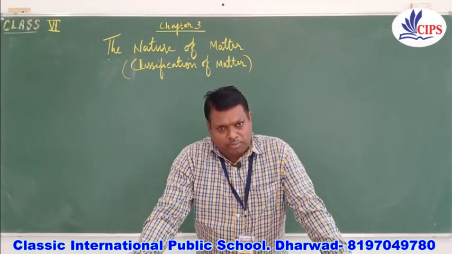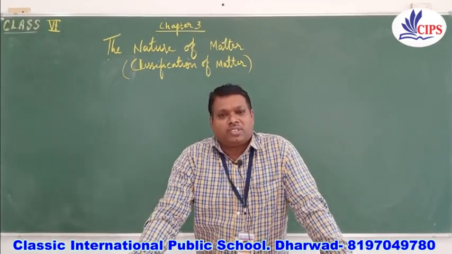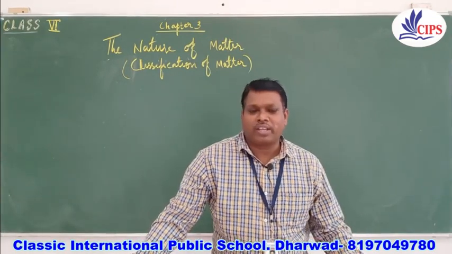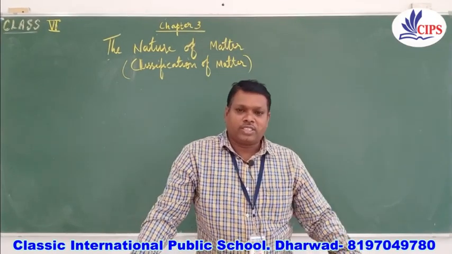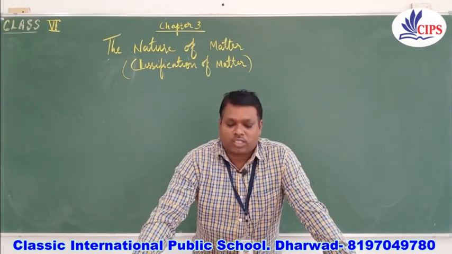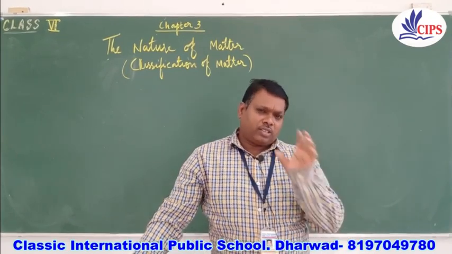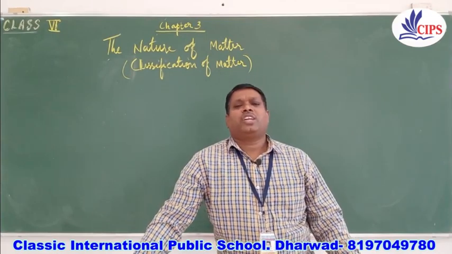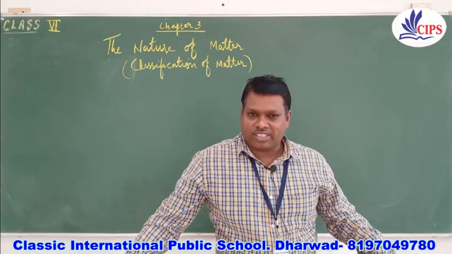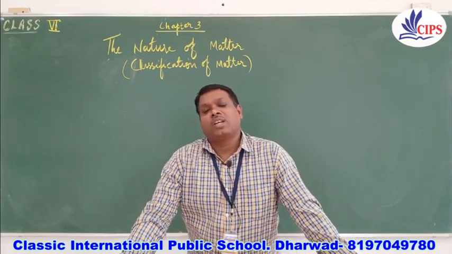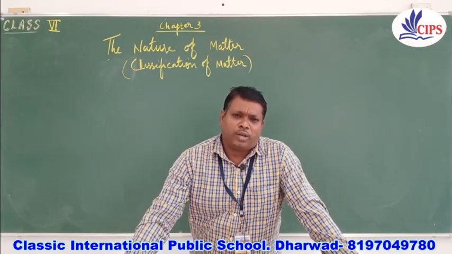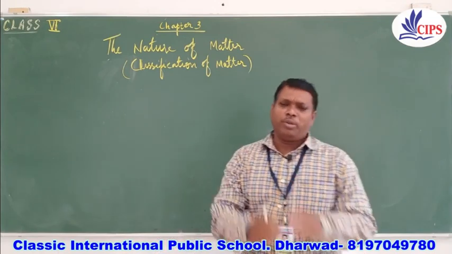If you look back at the history of the classification of matter, earlier the scientists and philosophers used to classify matter based on five things: sky, air, earth, fire and water. Now we know that we can classify matter based on two things: one is the physical state, which we dealt with in our second chapter, and another is the chemical composition. When we talk about the chemical composition of matter, we have to see from which components it has been made.